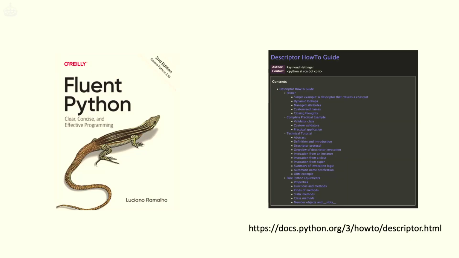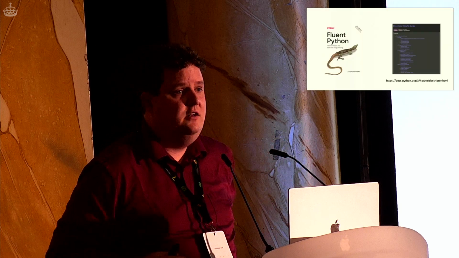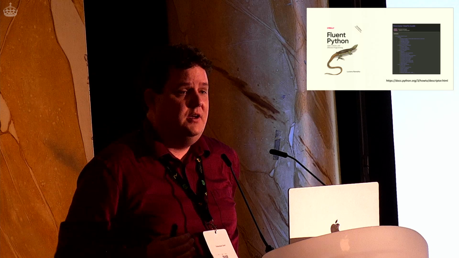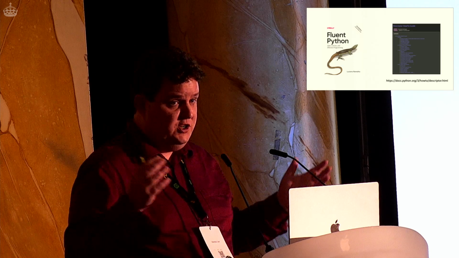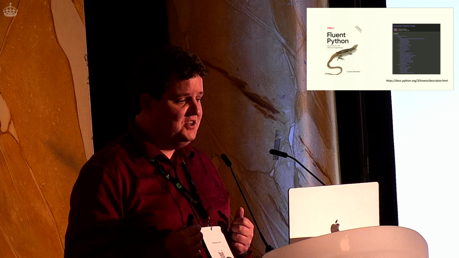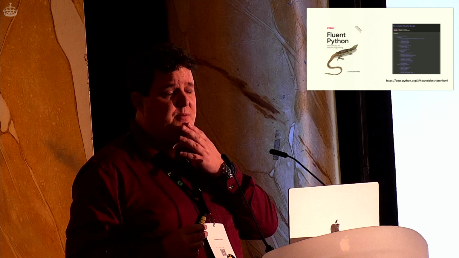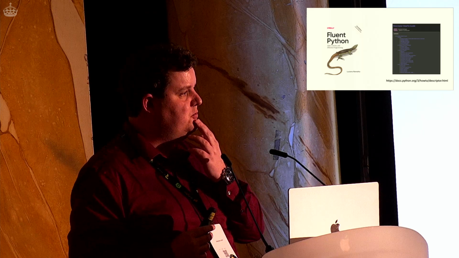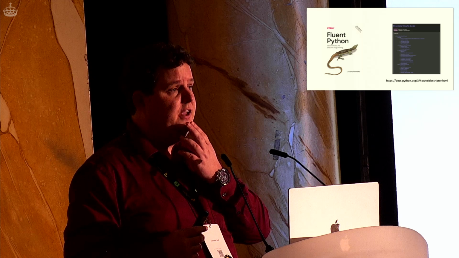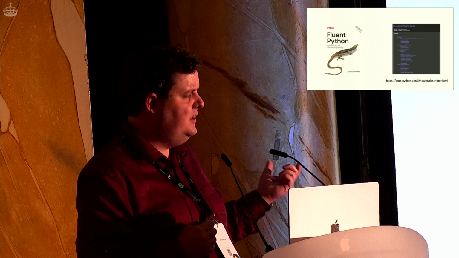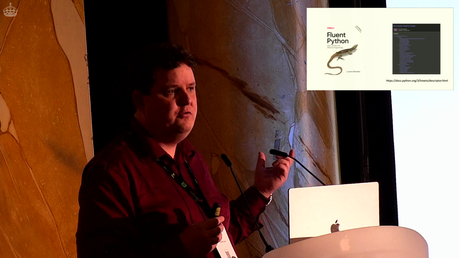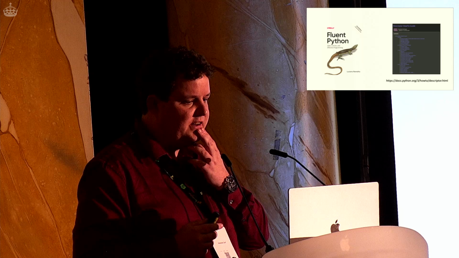If you do want to read about those, there are, I think, two good recommendations. There are a lot, but these are the two that I've read myself. I think Fluent Python by Luciano Ramalho is one of the best books on just Python itself, so definitely read it. The second edition is even more massive than the first. And there's also a descriptor how-to in the official documentation. It was written by Raymond Hettinger, which is also a very good way of really diving into data versus non-data descriptors. I think Fluent Python calls them overriding and non-overriding descriptors, but it's been years since I read the book.